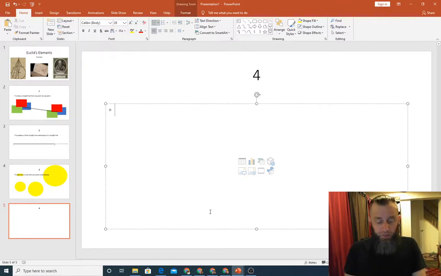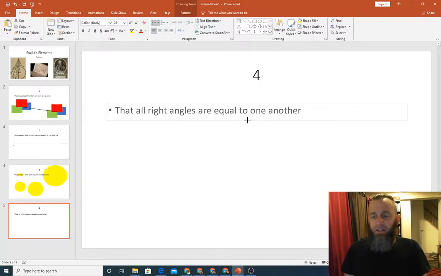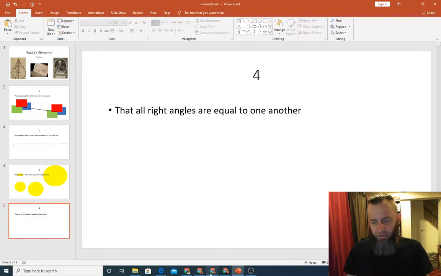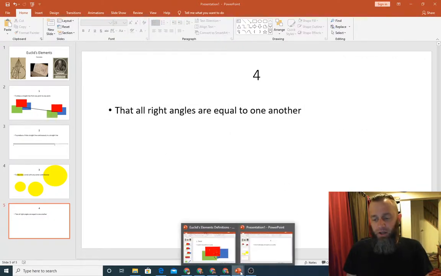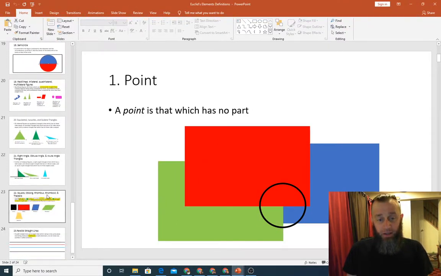Okay, postulate number 4 is that all right angles are equal to one another. I like this one, by the way. He can't prove this, and this is maybe the first one that starts to bug people a little bit, because it feels like you ought to be able to prove that all right angles are equal to all other right angles. And Euclid's like, well, I wish I could, but in fact, I can't prove that. I do definitely think it's true.